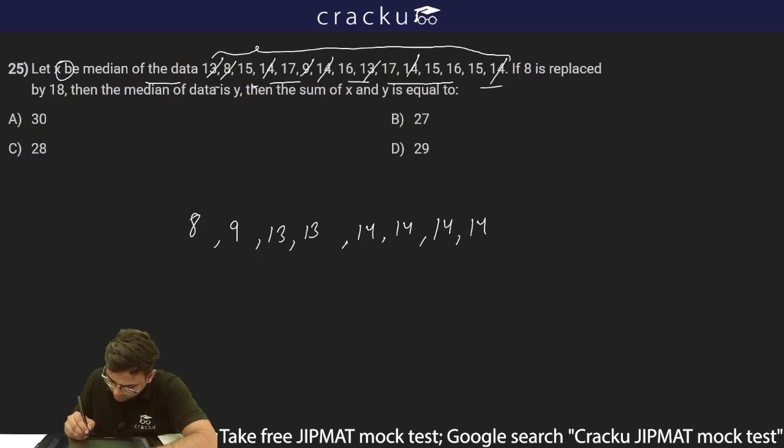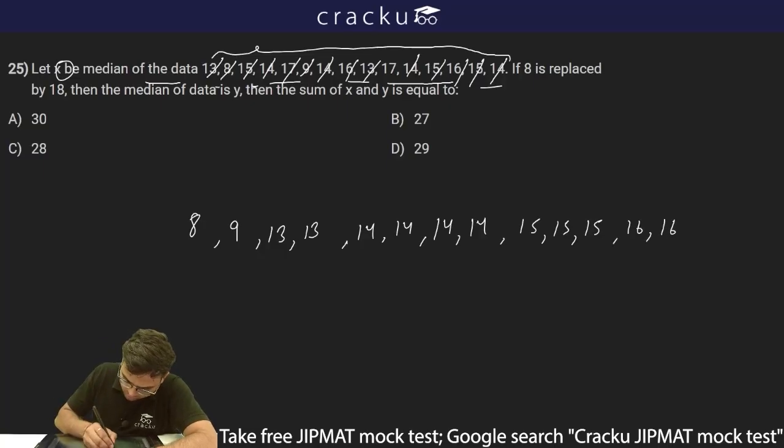Then I have three 15s, which is 1, 2 and 3. So I'll write 15, 15 and 15. Now we have 16, and there are only two 16s. So 16 and 16. And then there are two 17s as well.